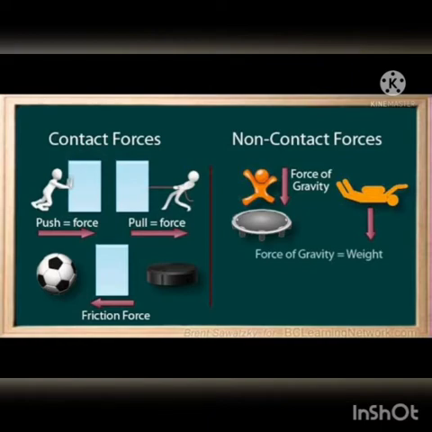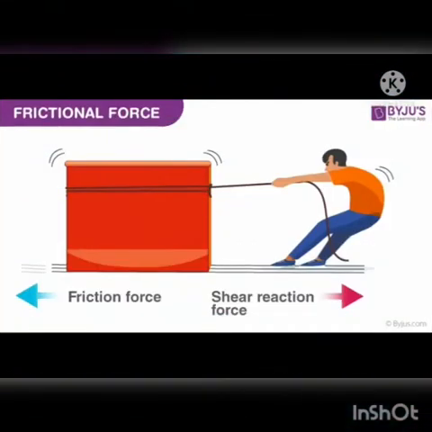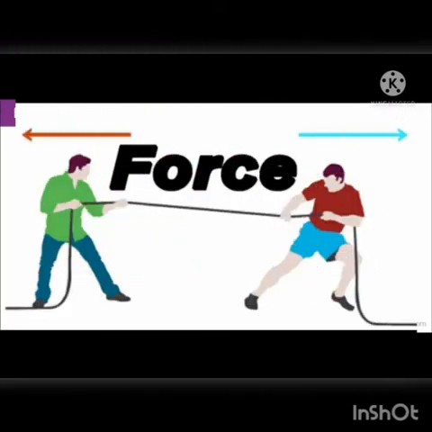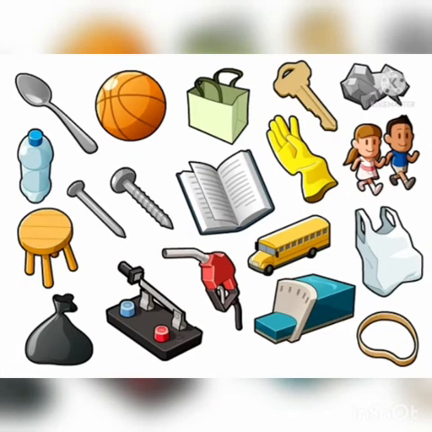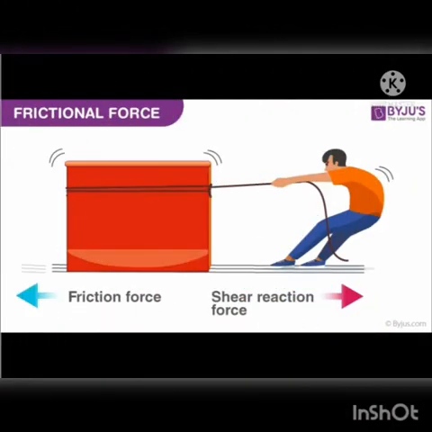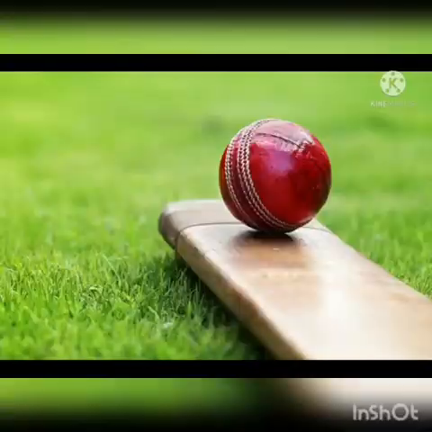Now let's see the next contact force, which is friction. Consider a ball which keeps rolling on the ground, and gradually it slows down and comes to rest. Here we can see that no force appears to be acting on the object, yet the speed gradually decreases due to friction. The friction opposes the motion of the ball.